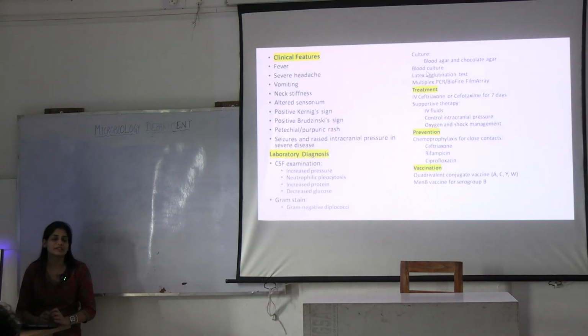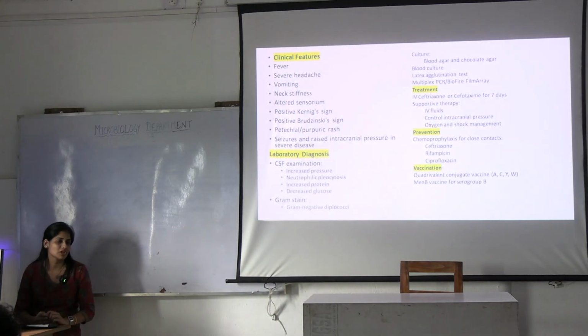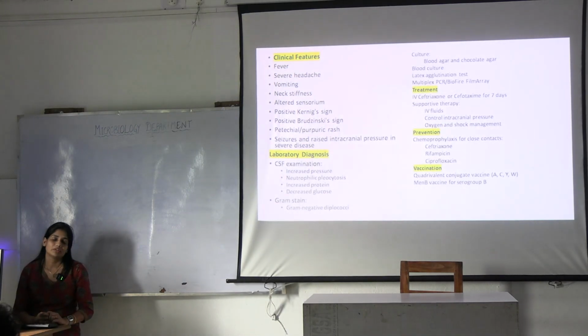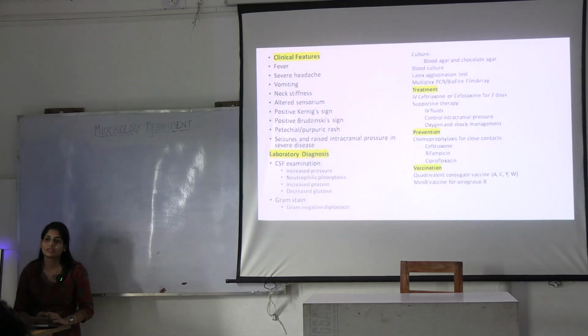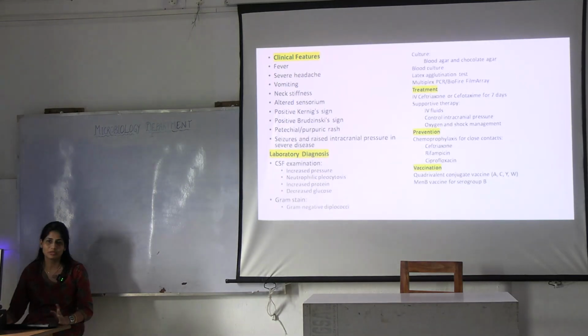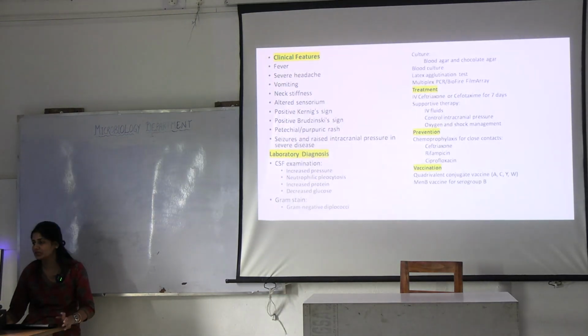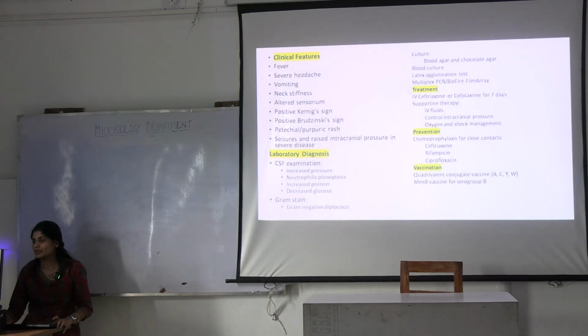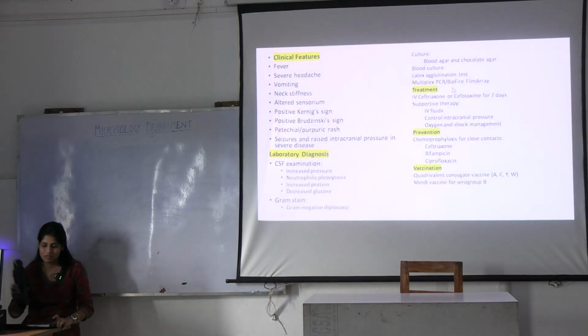You can go for latex agglutination tests, which are available. For Cryptococcus, it's available. Okay, it might be available for any bacterial causative agents also. It's also commercial. You have to buy these kits and perform the test. Okay, what is the treatment? What kind of treatment do you have to provide?